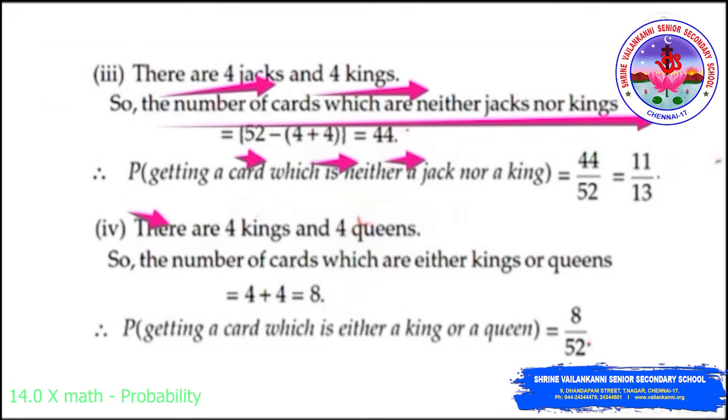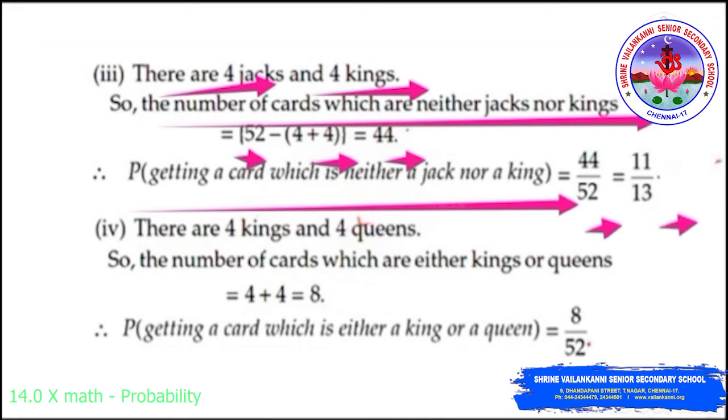Therefore the probability of getting a card which is neither a jack nor a king will be 44 by 52, which is equal to 11 by 13.